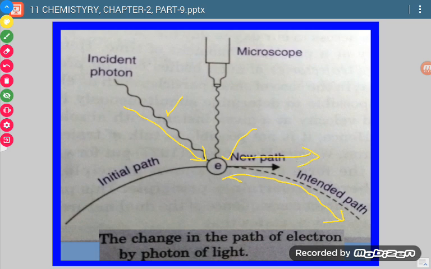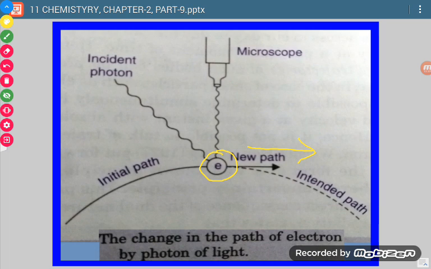So what can we say? If we have detected exactly that the position of the electron was here, then what are we not able to detect? We are not able to detect its original velocity or its original momentum. The momentum will be a changed one.